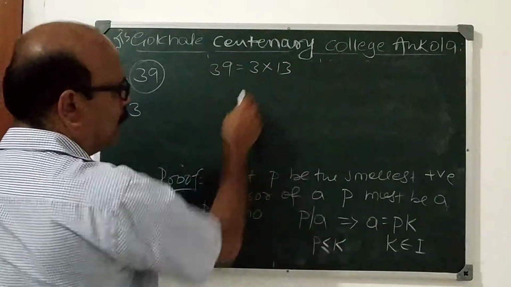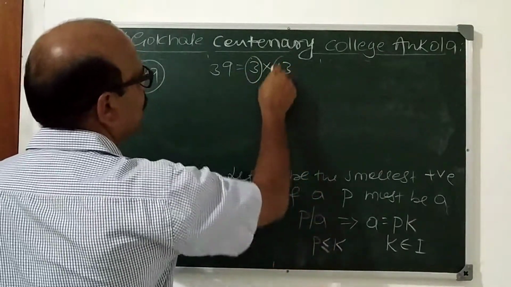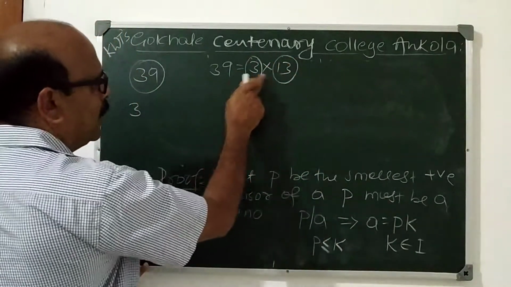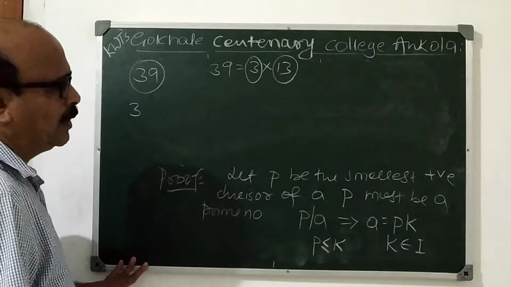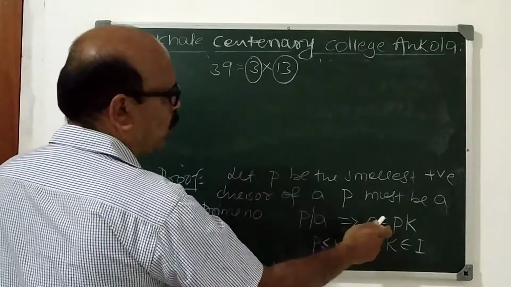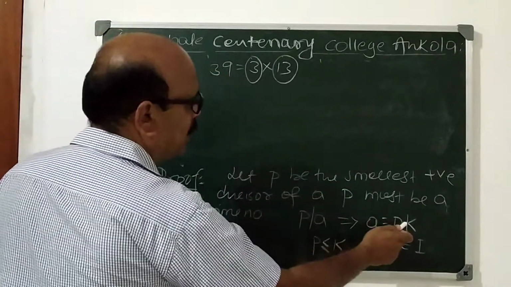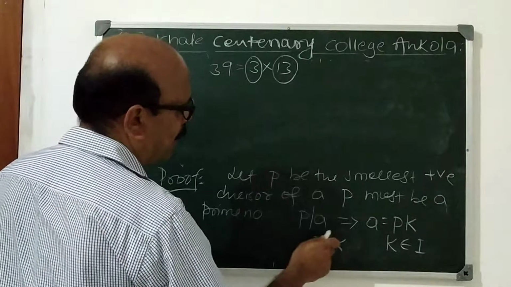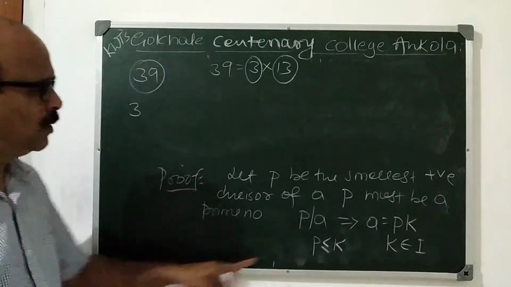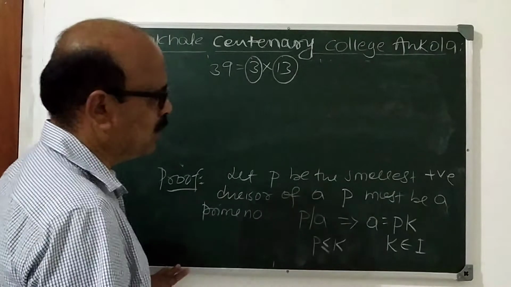Here P is 3, K is 13. Therefore, if P is the smallest positive divisor of A, then K must be greater than or equal to P. I think you understood this one.